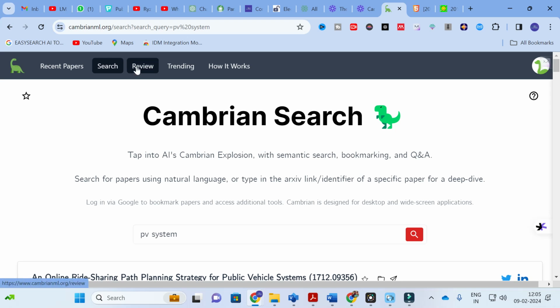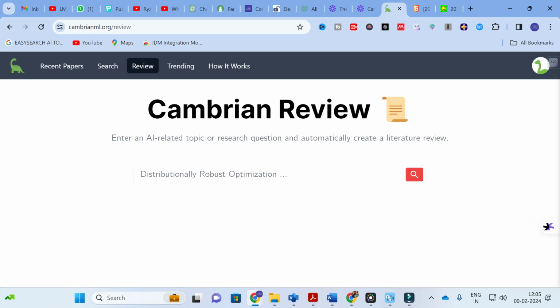The next important option is called review. In this review, it asks you to enter an AI related topic or research question and automatically creates a literature review. So let us explore with some research questions.